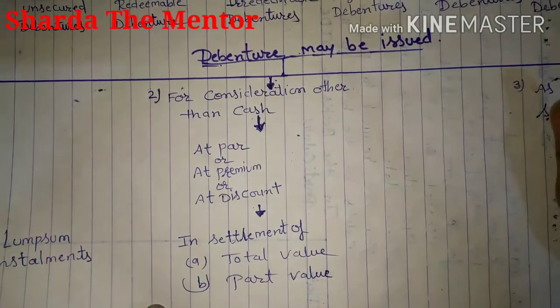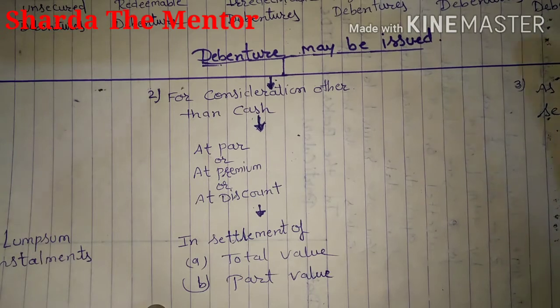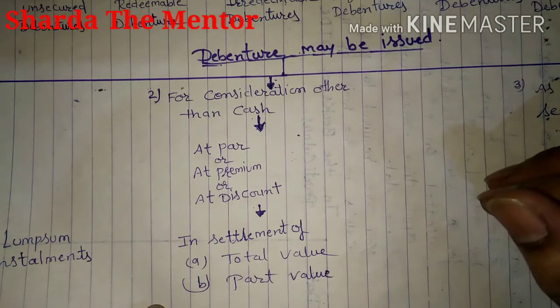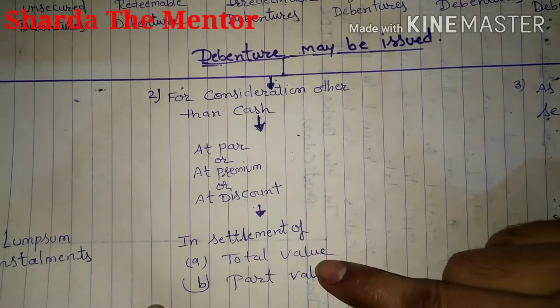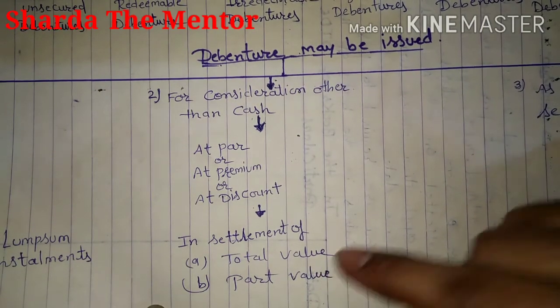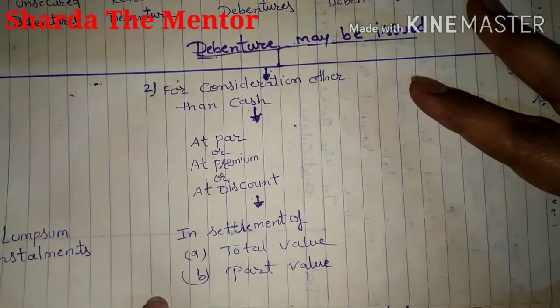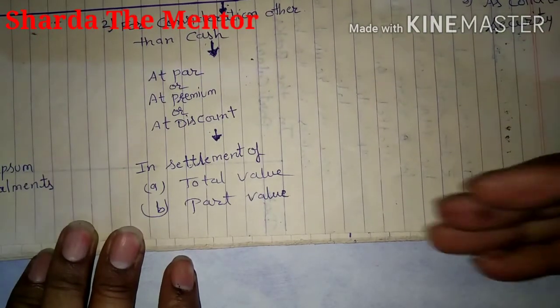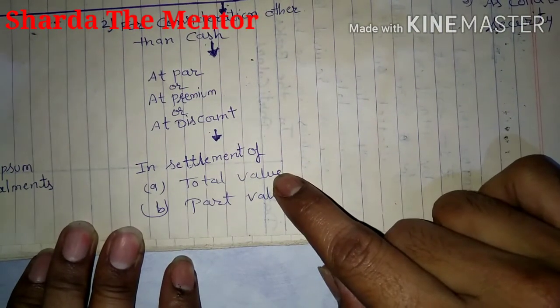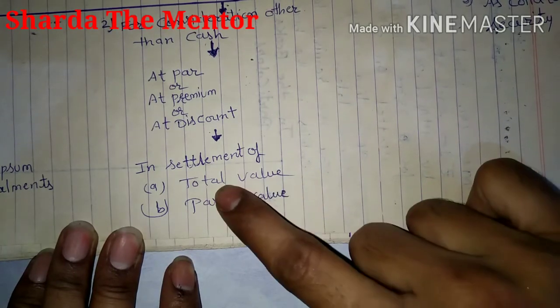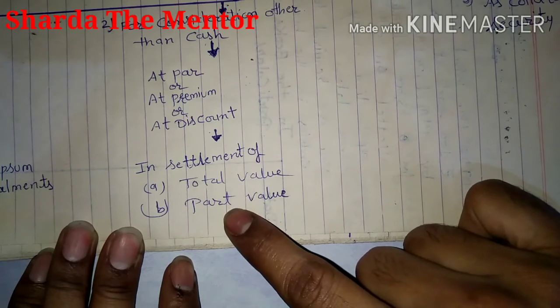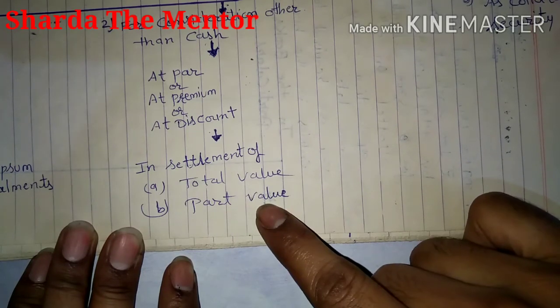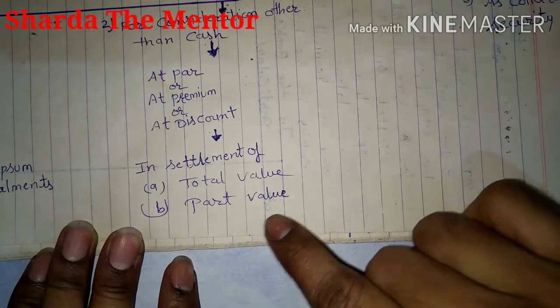It may be possible that you have purchased a building worth, say, 10 lakh rupees, and either you make full payment in debentures, or partial payment in cash and the rest in debentures. If you issue full debentures against the building value, that is considered total value. And if you pay 5 lakh in cash and 5 lakh in debentures, that is considered part value.